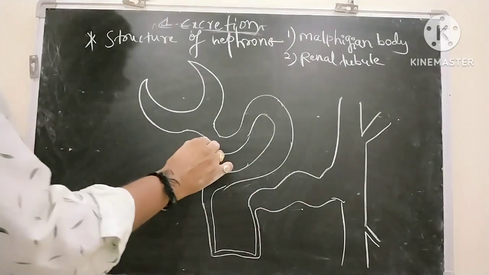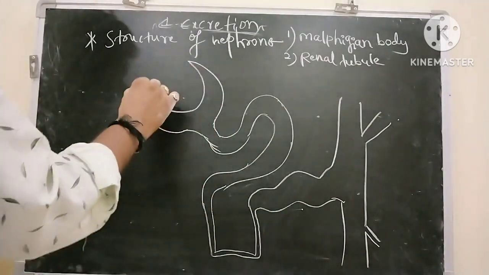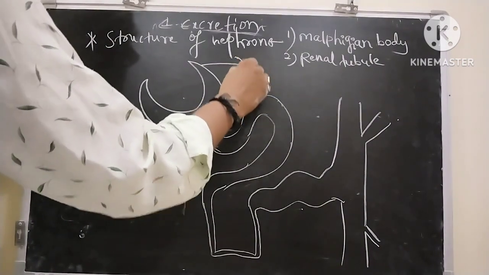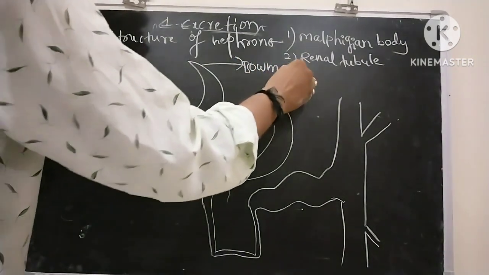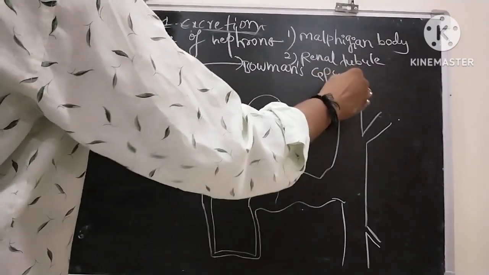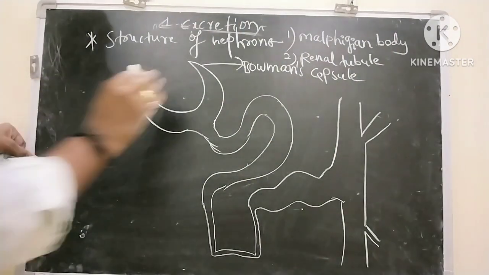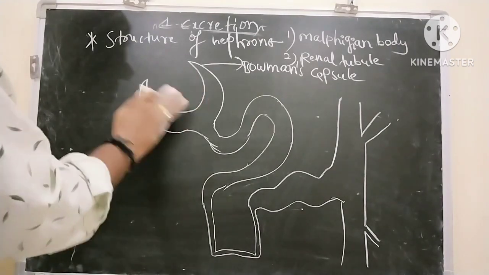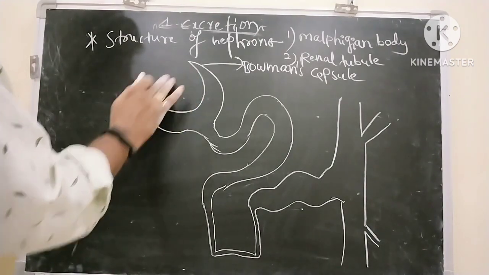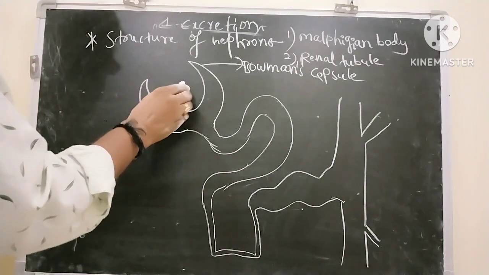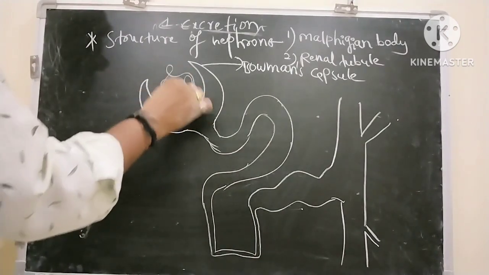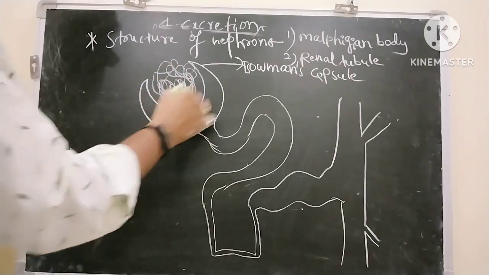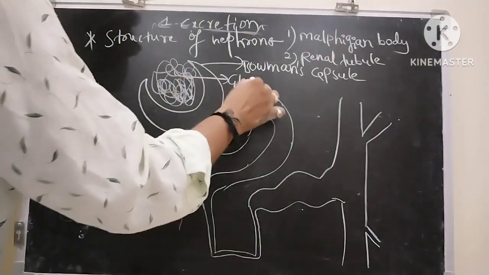Right. The cup shaped structure here is called Bowman's capsule. This Bowman's capsule consists of fine branches of blood capillaries. This network of blood capillaries present in Bowman's capsule is called glomerulus.